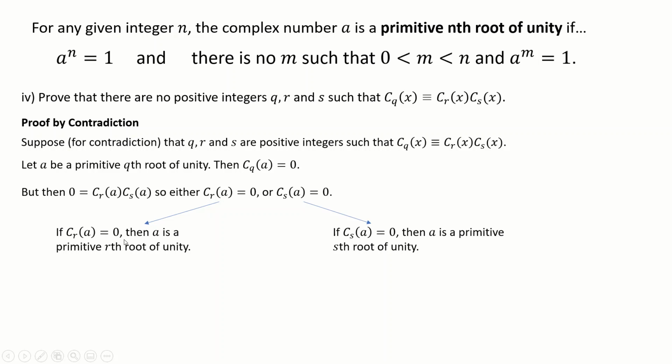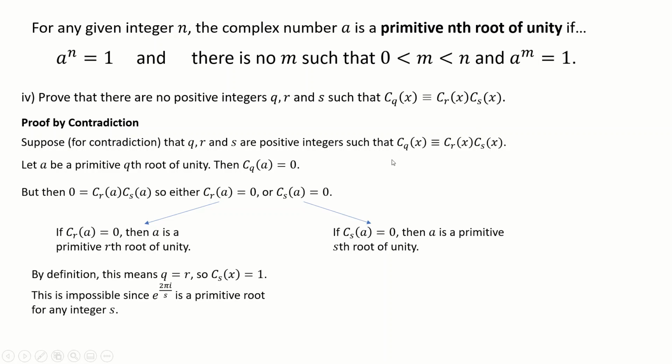Let's do this one first. This means that A must be a primitive rth root of unity. But to be primitive, and you can look back at the definition if you need to, it can't have been a root of unity before. So the only possibility is that R equals Q. If R equals Q, our equation is Cq of x equals Cq of x times Cs of x. So we can cancel the Cq of x and leave Cs of x being equal to 1, but this is impossible.